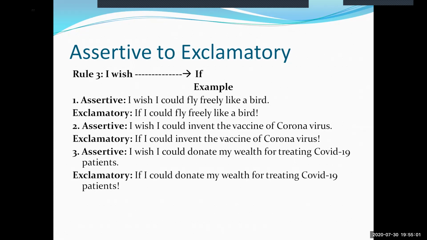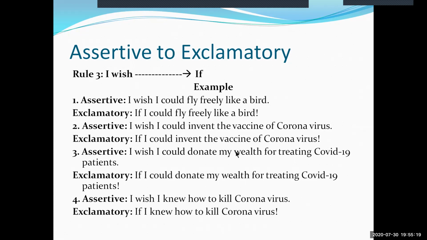Moving to example 4, I wish I knew how to kill coronavirus. And its exclamatory form will be, if I knew how to kill coronavirus. These are the examples given based on rule 3 of changing a sentence from assertive to exclamatory.